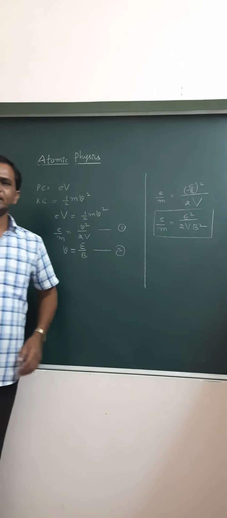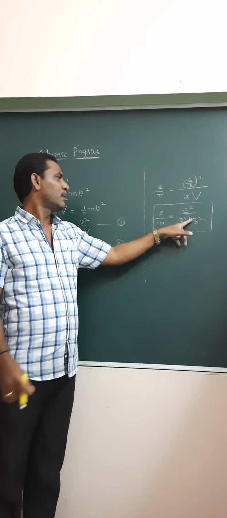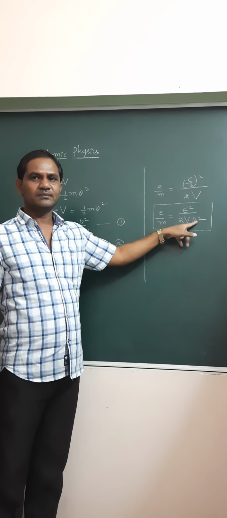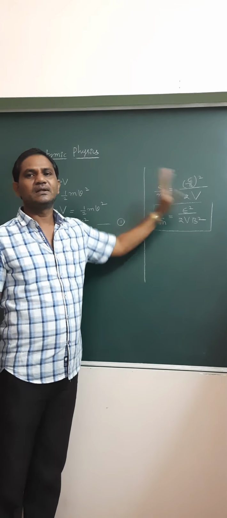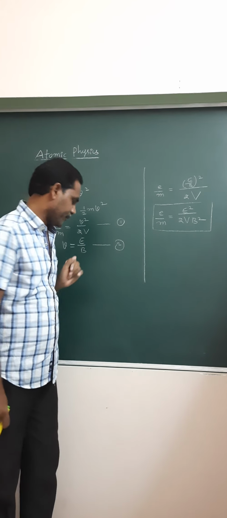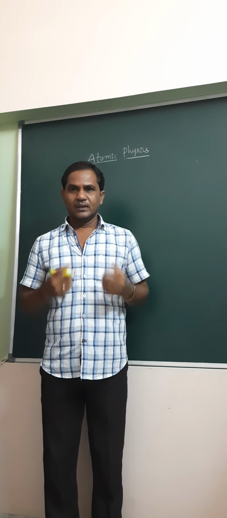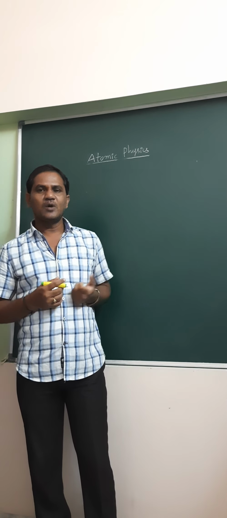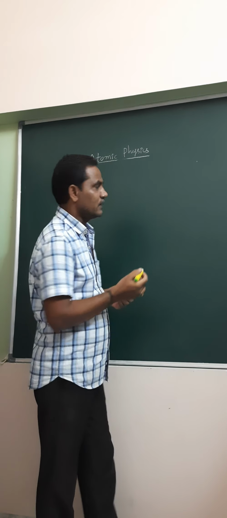In this, E stands for electric field strength, V is the potential difference between the plates XY, and B is the magnetic field strength. Using this expression we can also calculate the specific charge of the electron. The next topic is the effect of electric field on a charged particle.